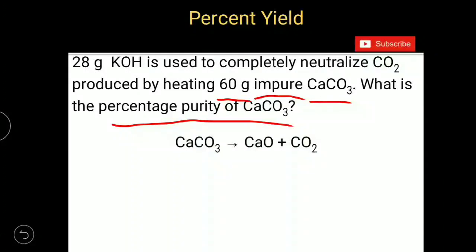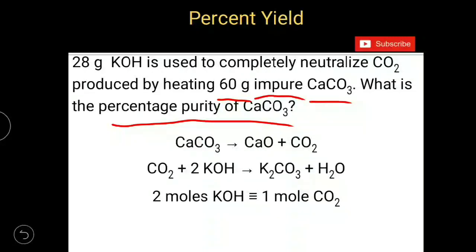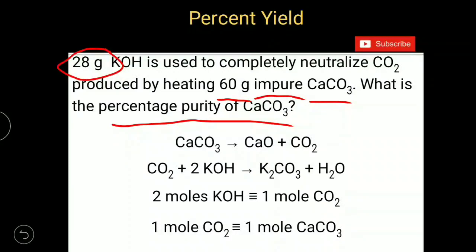So let us see what are the chemical reactions taking place. CaCO3 is heated to give CaO and CO2, and the same CO2 gas is used to neutralize KOH solution. If you see the mole relation, 2 moles of KOH requires 1 mole of CO2 gas, and 1 mole of CO2 gas will be obtained from 1 mole of calcium carbonate. But in the question, the mass of KOH is given. So try to convert these moles of KOH into mass.